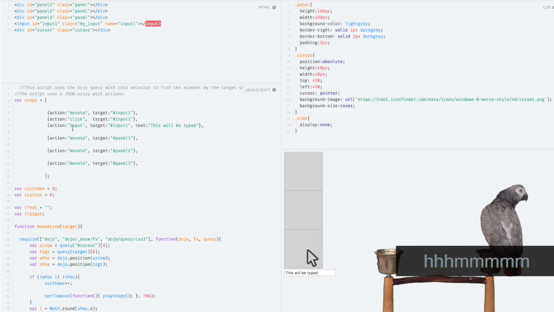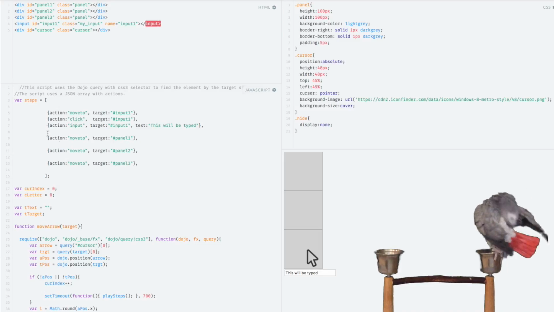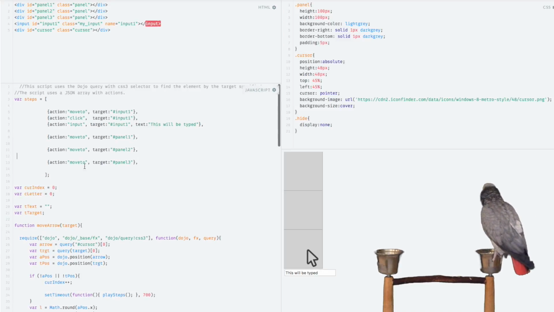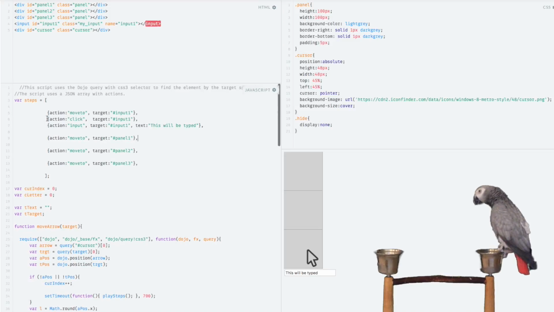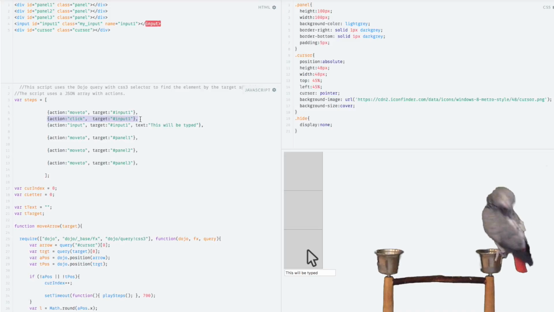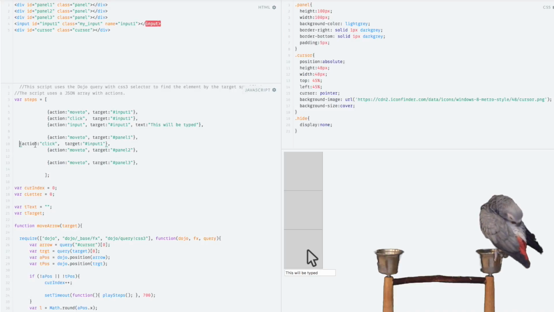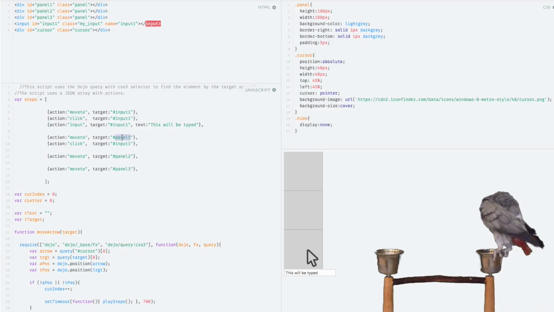Yeah, you are. So what I want to do is modify the script to click after each panel has been moved to. So let me copy and paste this line, and we'll put that there. And we're going to change this to panel 1.